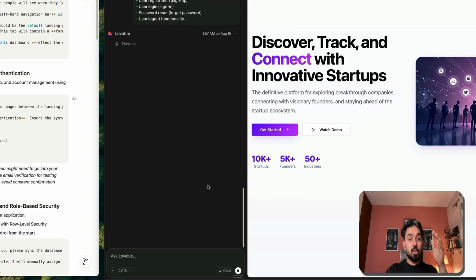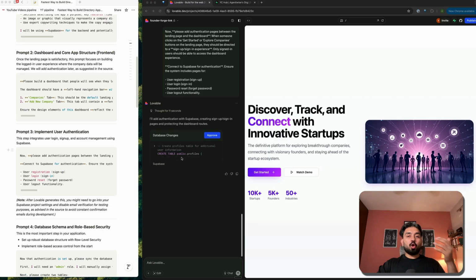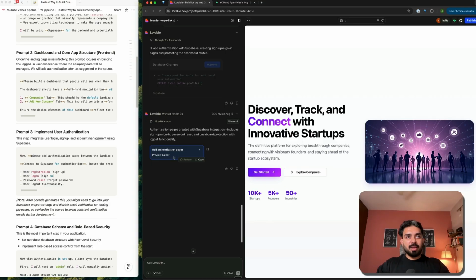Authentication setup should be done right after this. Now, when you authenticate, Supabase is going to create a table for all the users who would want to sign up, log in, manage those credentials, username, password, and whatnot. So it is now trying to create those tables, the schema for your backend for all of your users, so that they can authenticate. Now, Lovable will prompt you whether you want to approve this particular structure. So click approve. All right. So prompt 3 has run. Add authentication pages. This has been done.